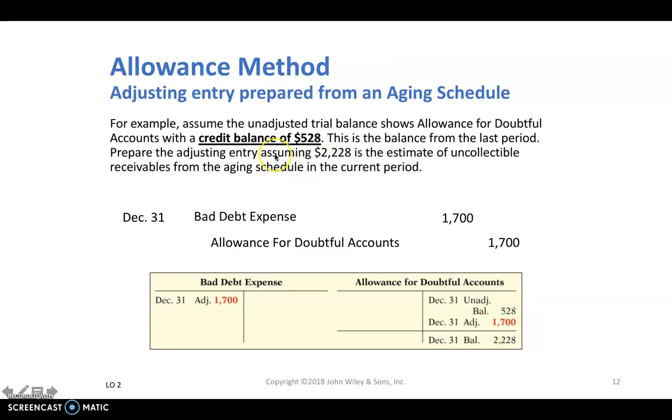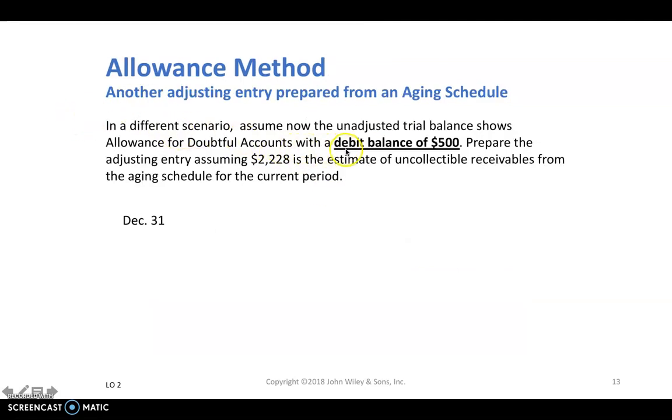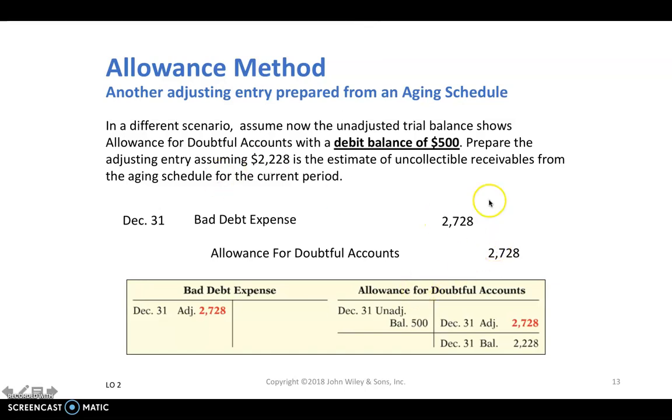But what if we have a different scenario and the beginning balance of allowance for doubtful accounts is a debit instead of a credit, and the ending balance we want to achieve this period is $2,228? Now, the adjusting entry amount is different. Since the ending balance is $2,228, however, the beginning balance is a $500 debit, we need to increase the adjusting entry by the $500 to achieve the ending balance that we require.